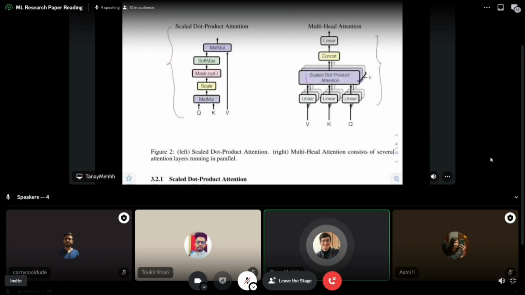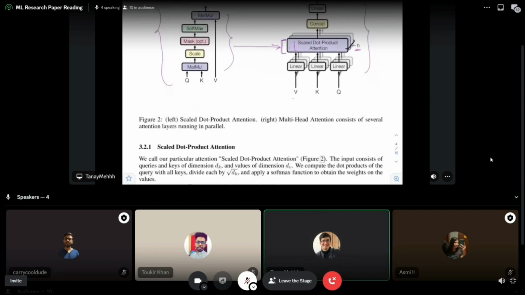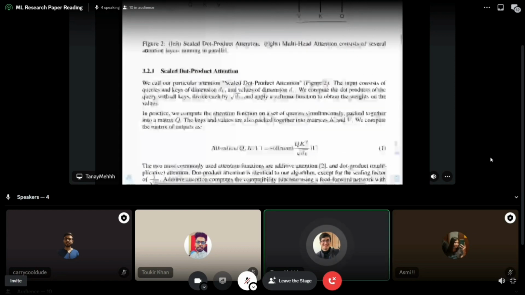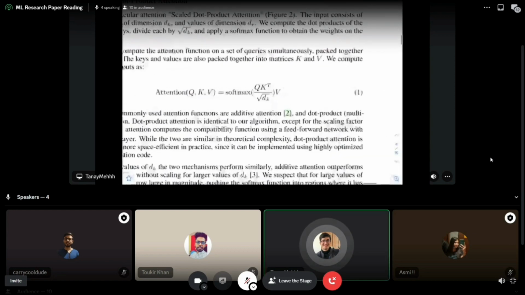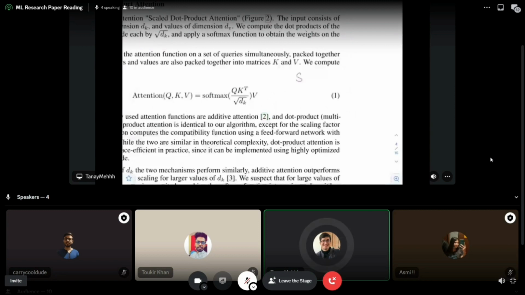So every one of these, these are called heads, ये purple वाला, and we have h number of these heads एक साथ parallel में, right? So now you will be seeing these V, K, Q. So let me explain. I think I explained, right, कि हमारे पास एक sentence है और हमें उसका dot product करना है, तो we do S dot S transpose, right? So S dot S transpose मतलब we are multiplying the same vector by itself to find the similarity, right? So this is exactly that.